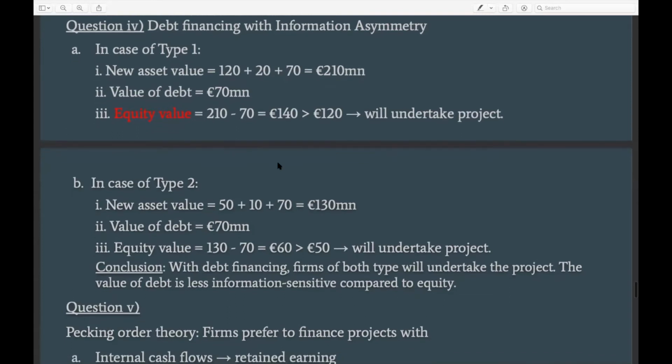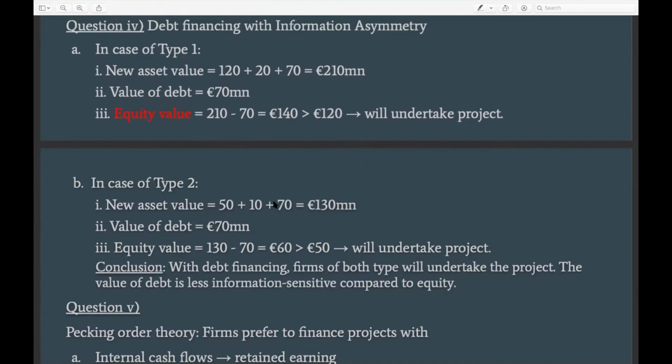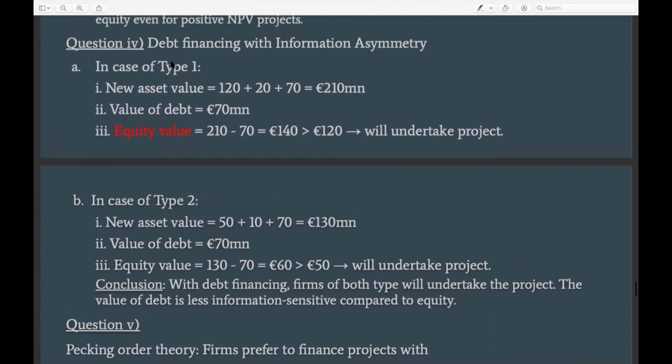And now we need to do the same process as before. We need to understand the change in equity value to understand which of the companies would eventually decide to do this project. So we start with a type 1 company, and we calculate the new asset value after the project, which would, as before, be the old value of the company, plus the NPV of the project, plus the investment cost, and then this would give us 210 million.